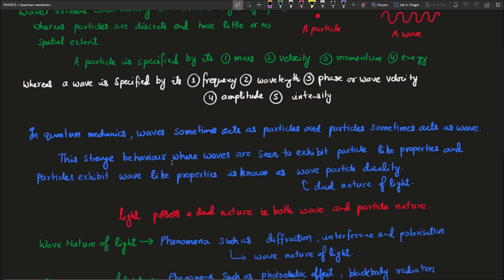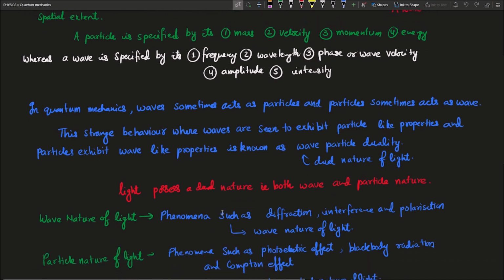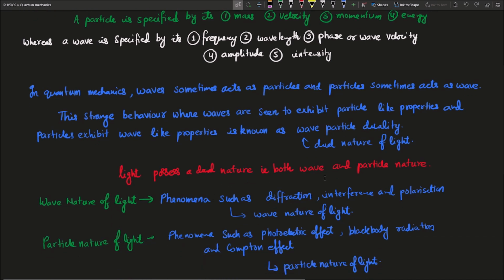This strange behavior, where waves are seen to exhibit particle-like properties and particles exhibit wave-like properties, this double nature of the particle and wave is known as wave particle duality, or dual nature of light, as we know that light is also a wave. So light possesses a dual nature, that is both wave and particle nature.